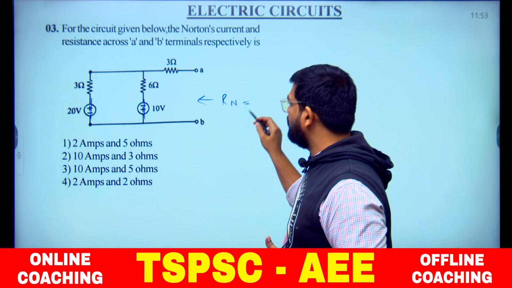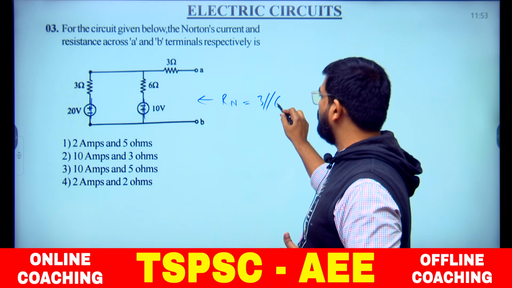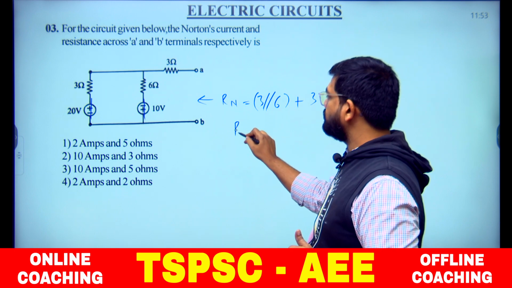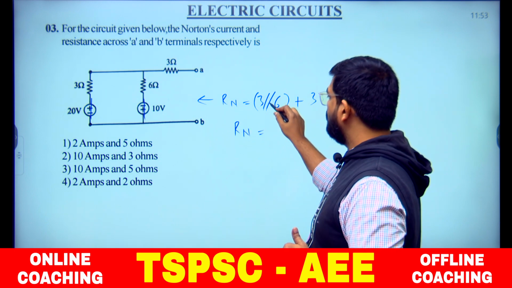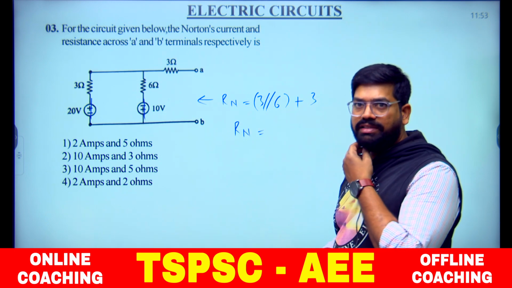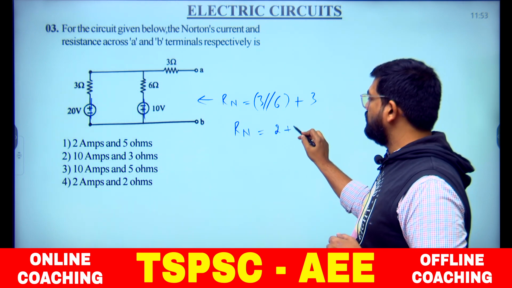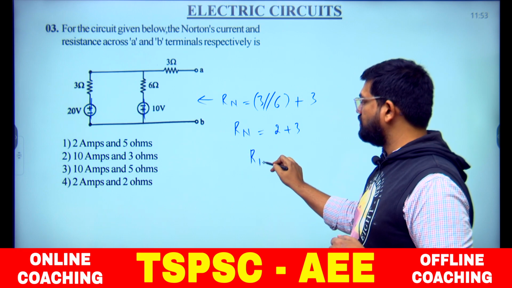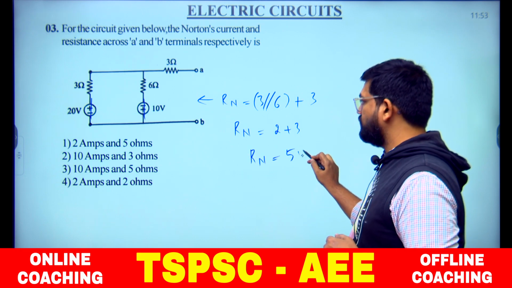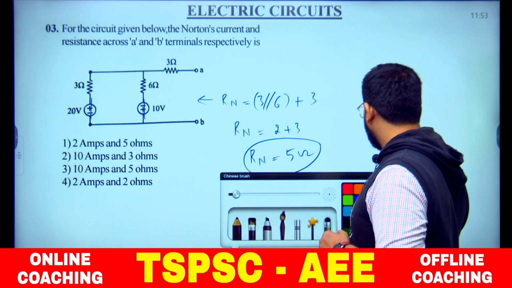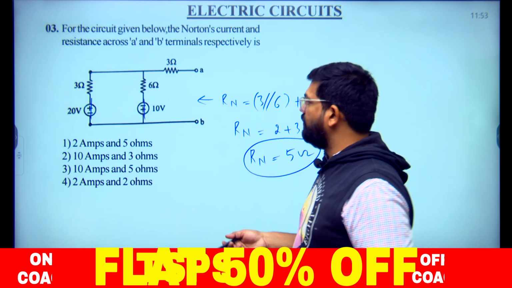Both 3 and 6 are connected in parallel, and it is in series with what? So how much do we get? 3 into 6 by 3 plus 6 means 18 by 9 means 2, plus 3. So Norton's resistance is 5 ohms. But two options are there, so you should find even Norton's current.